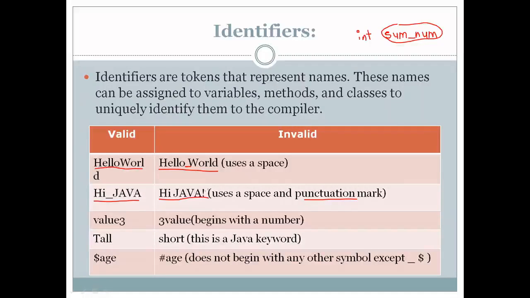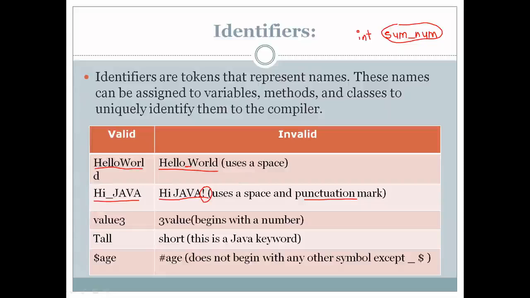We have used a punctuation mark, that is the exclamation symbol here, and that is an invalid identifier. This particular symbol cannot be used in the variable names or method names or class names. Remember this, because all those names you are going to use for classes, methods and variables. So punctuation marks you cannot use in the identifiers. Even space cannot be used. Most of the students make mistakes while declaring variables. They use space for variable or class names, but space cannot be used.